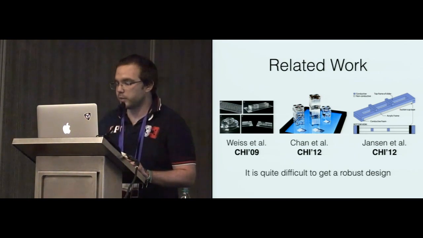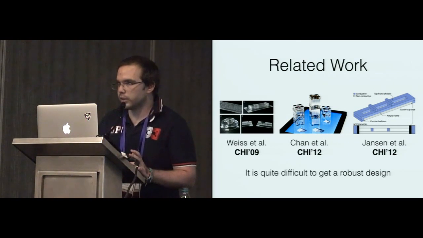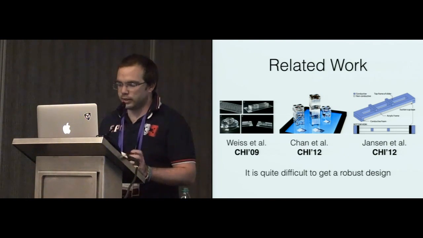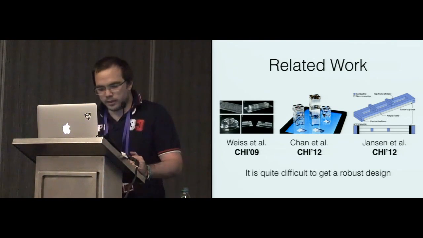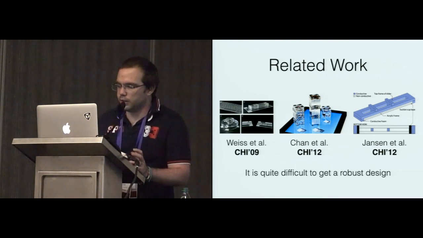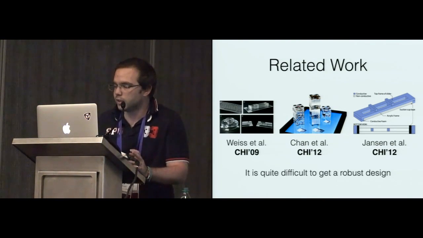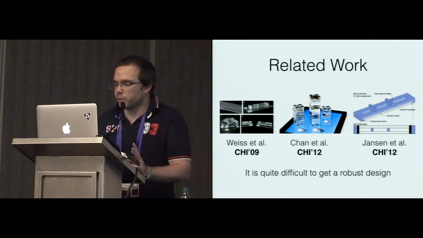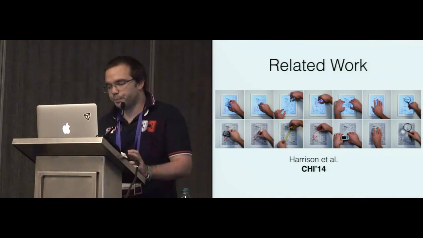Other projects rely on capacitive surfaces. The principle of capacitive screens is that they detect a drop in capacitance when one or more fingers touch them. Then building a tangible interface means fabricating conductive objects that will get detected by the surface when the user touches them. But the main difficulty with this approach is that it requires some knowledge of electronics to design conductive objects. You need to establish a robust conductive circuit between the finger and the surface.